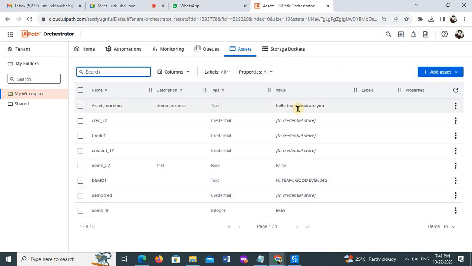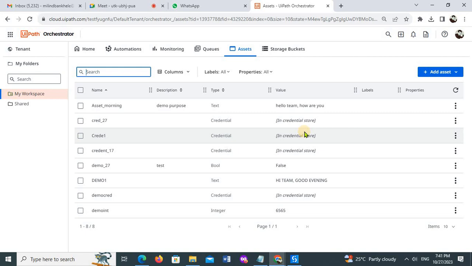Now this orchestrator, as I said, is a centralized location. That means if in my organization I am using this orchestrator and I develop 10 bots, or 100 bots, or 100 robots, I need to deploy those 100 robots on this centralized location, on this orchestrator. So this orchestrator is a centralized location where we can deploy the bot.